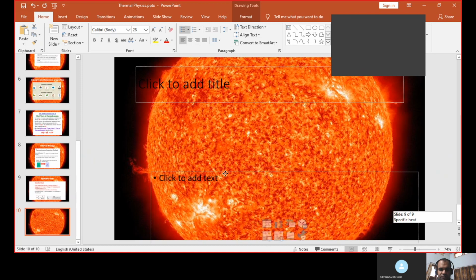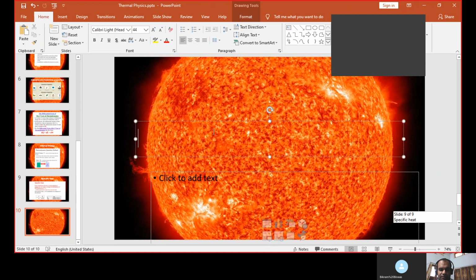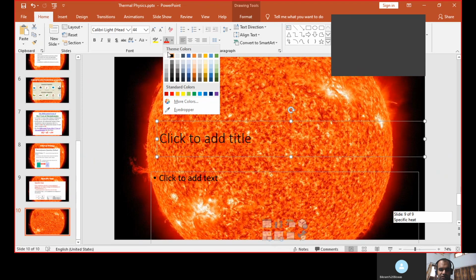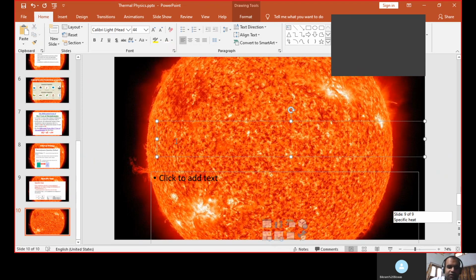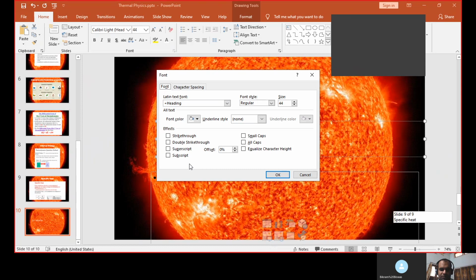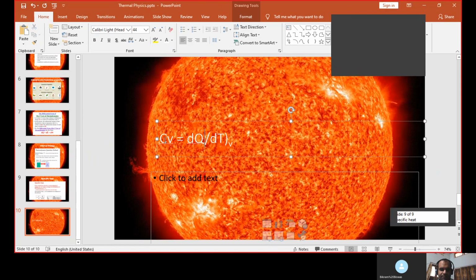Okay, so for specific heat, we know that Cv is equal to dq over dt at constant volume. So the volume is in the subscript.